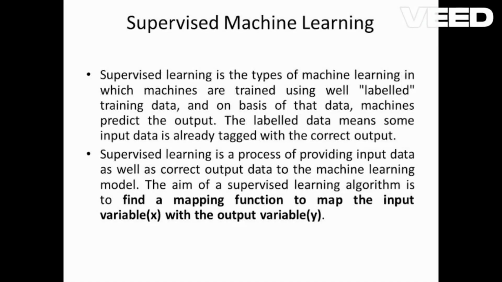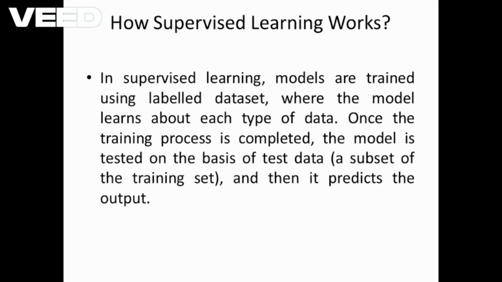Supervised machine learning is the type of machine learning in which machines are trained using labeled training data, and on the basis of that data machines predict the output. Labeled data means some input data is already tagged with the correct output. Supervised learning is the process of providing input data as well as correct output data to the machine learning model. The aim of the supervised learning algorithm is to find a mapping function to map the input variable x with the output variable y.